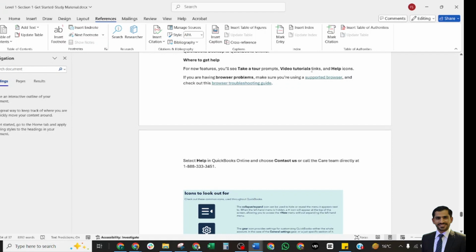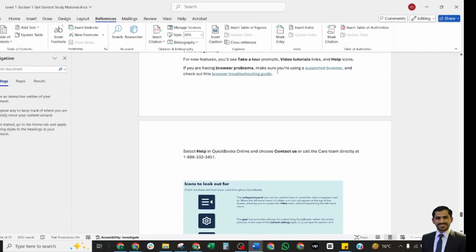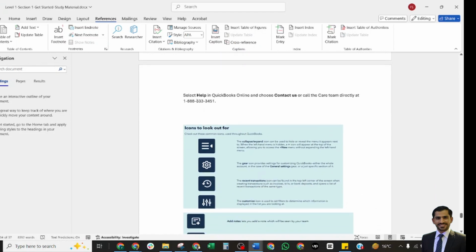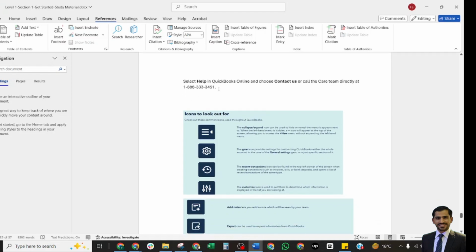If you're having a browser problem, you may just read these articles for supported browsers and the browser troubleshooting guides. For help in QuickBooks Online, choose Contact Us or call the care team directly at this number of the QuickBooks helpline. This helpline is available on working days.